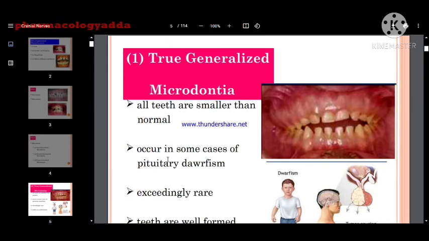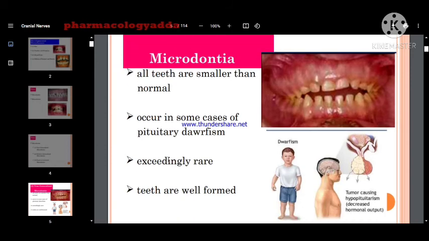With the hyposecretion of the hormone, you must be thinking, sir, in dwarfism we have discussed that the person will be short statured. With hypopituitarism the person is short statured, so everything will be shorter.